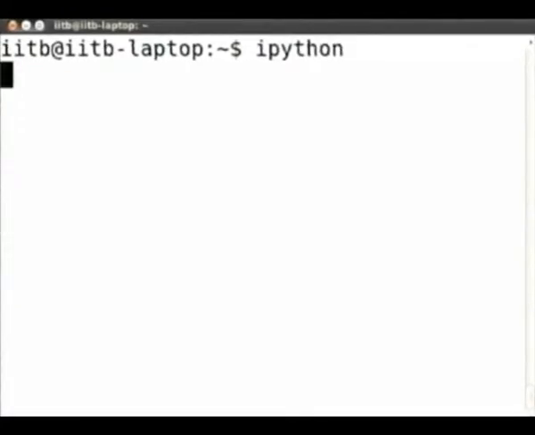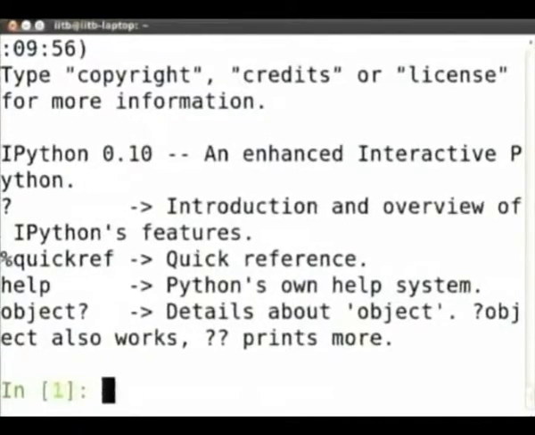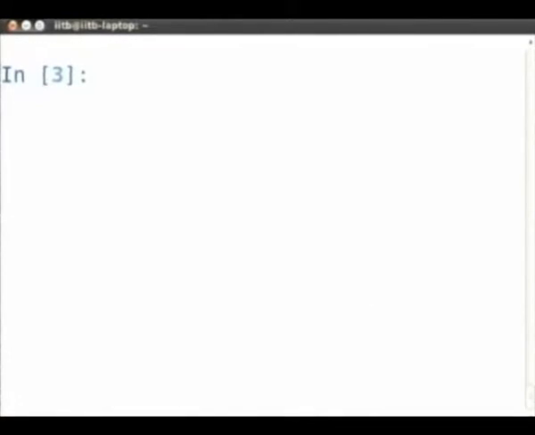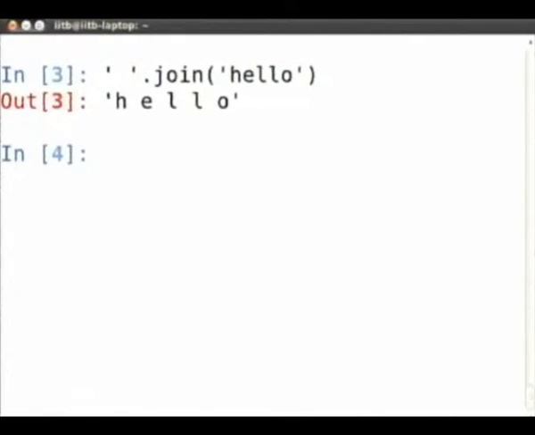I have just switched to the IPython interpreter. Let's say I have this space, notice that there is a space here, dot join hello, without giving it a list. That will give you a space in between every single character of the string. The reason is, the sequence given to join is not a list, it is a sequence itself, so it is going to join each of these characters with the space that is supplied here.